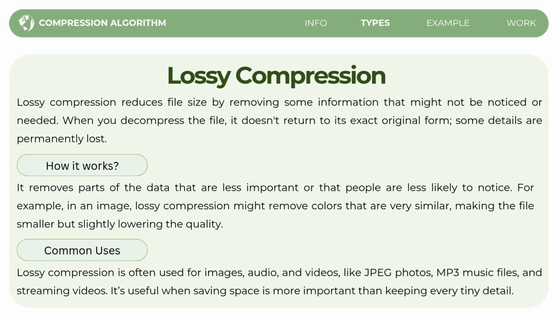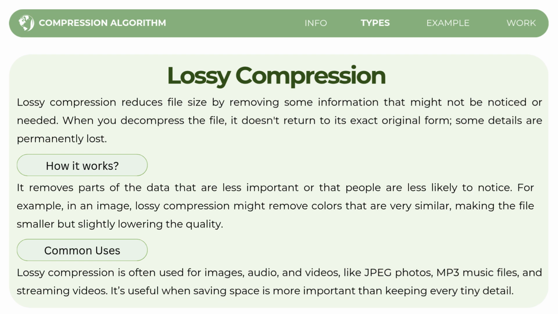So how does lossy compression work? It removes part of the data that is considered less important or things that people are less likely to notice. For example, in an image, it might remove similar colors that don't make a big difference to how the image looks, thereby making the file size smaller but slightly lowering the image quality.